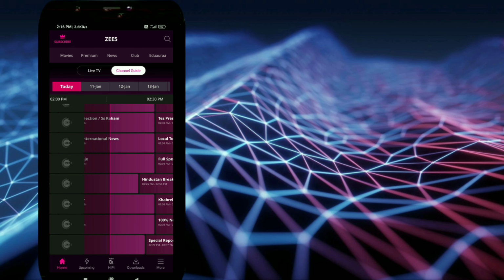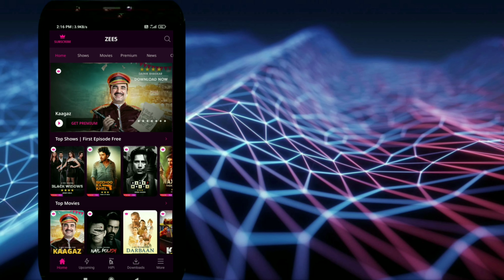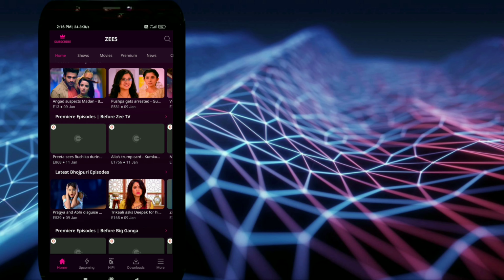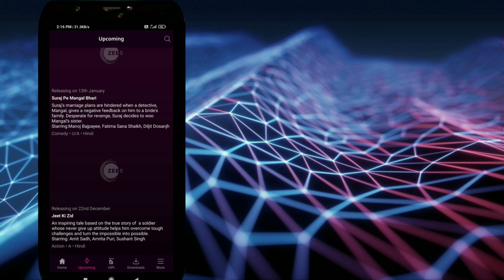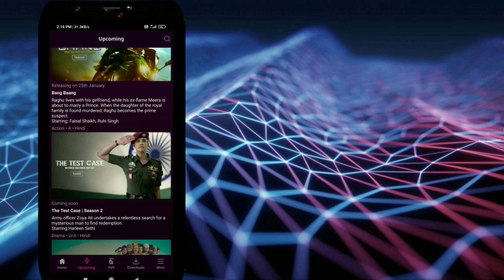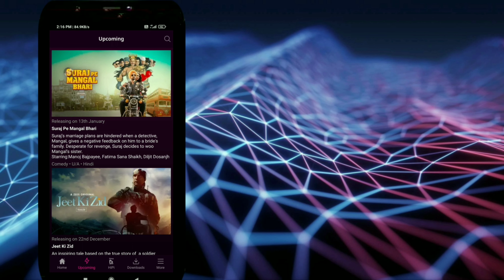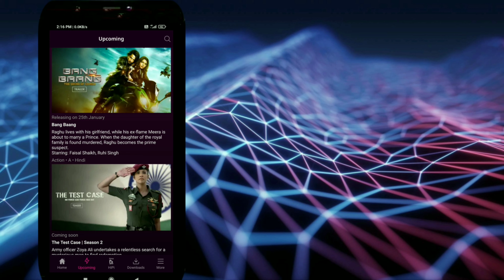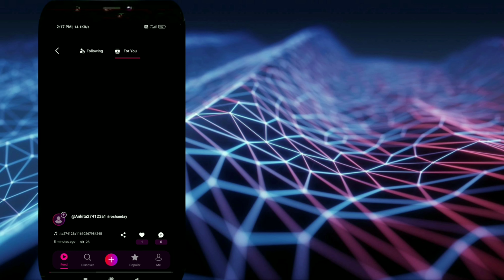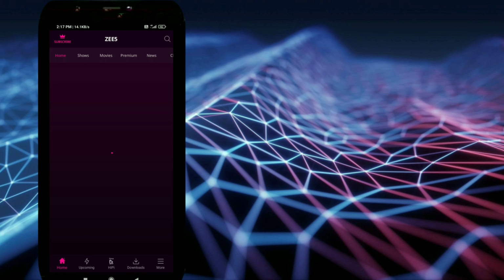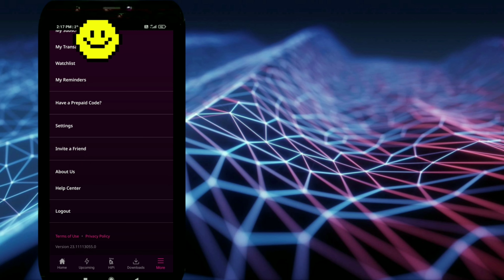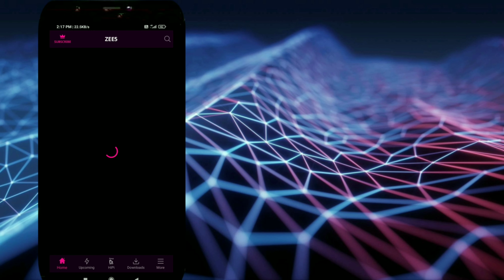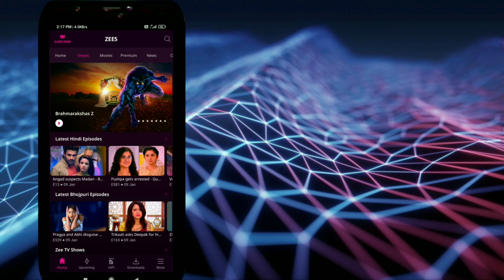Also in MX Player a short video concept is given, MX Takatak, which I did not tell you during the MX Player review, but in the bottom right corner you will find the MX Takatak option. These are some of the upcoming options. This app is also developing day by day, and it has a lot of potential to become a leader if this app brings the latest contents and various upgrades in the app and on various platforms.